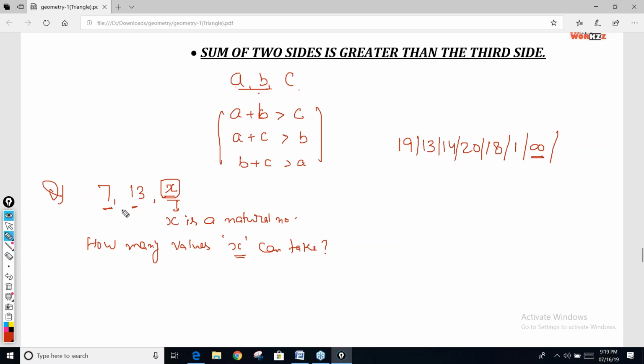So those who are getting 19, they are also wrong, guys. They are saying that because sum of two sides should be greater than the third side, the third side should be less than 20. So less than 20 means you can take all the values from 1 to 19. That is also wrong. You cannot take 1. If you take 1, the sides will be 7, 13 and 1. In that case, the sum of these two sides will not be greater than the third side. So you have to limit both ways, not only from the x point of view, you have to look from the point of view of 13 also.